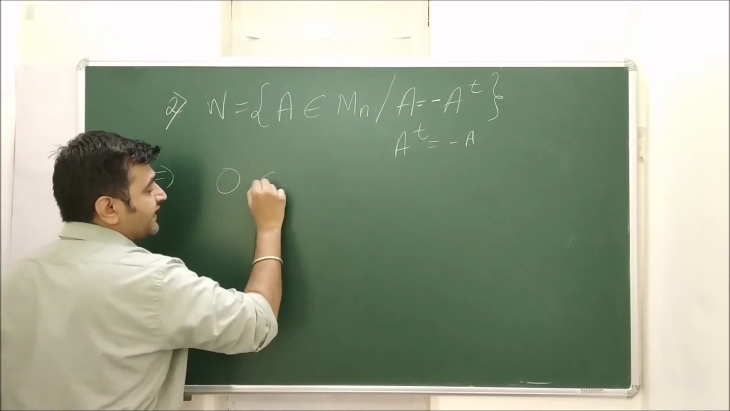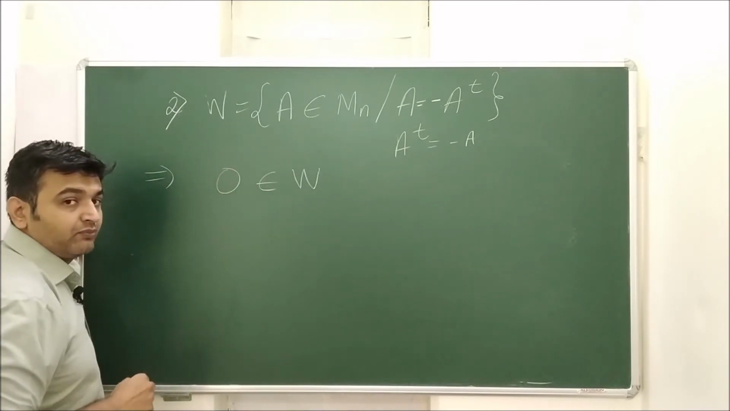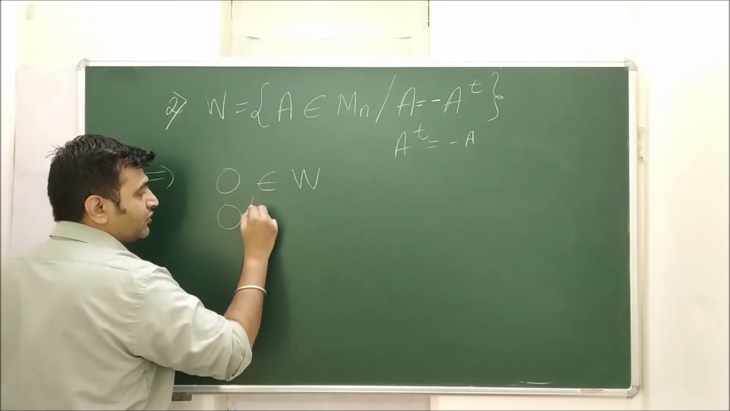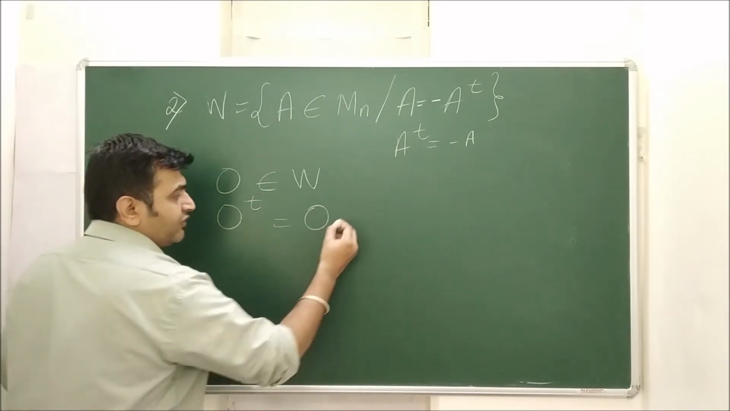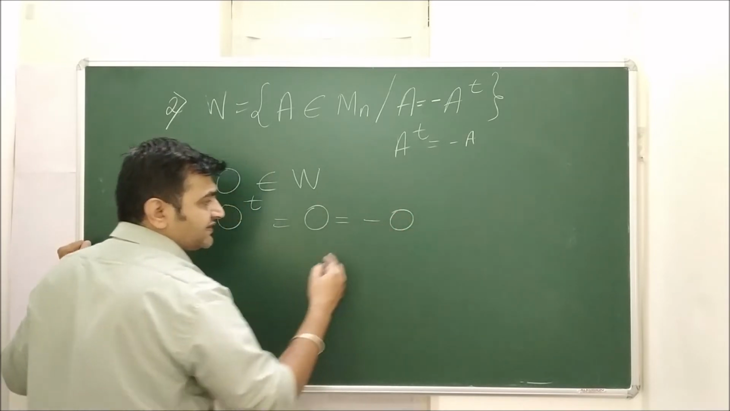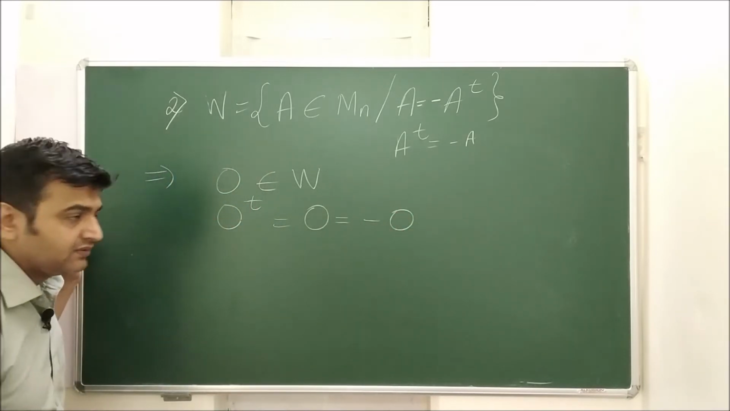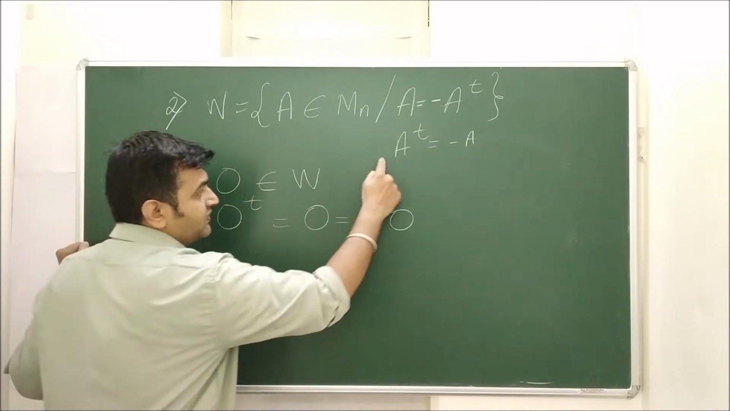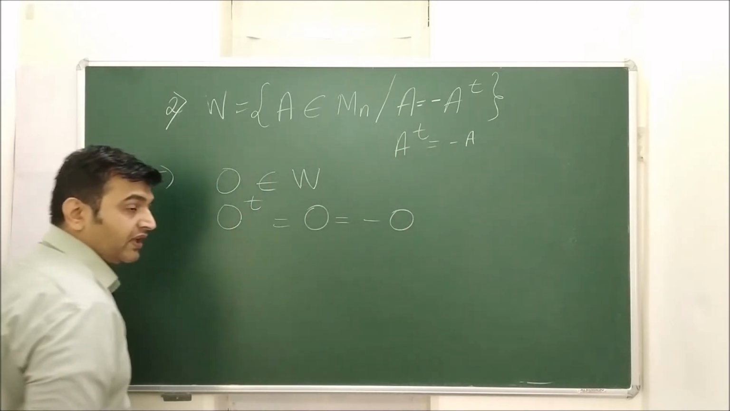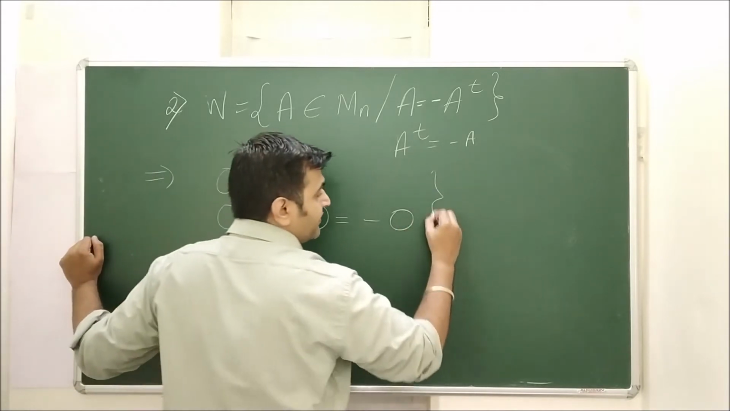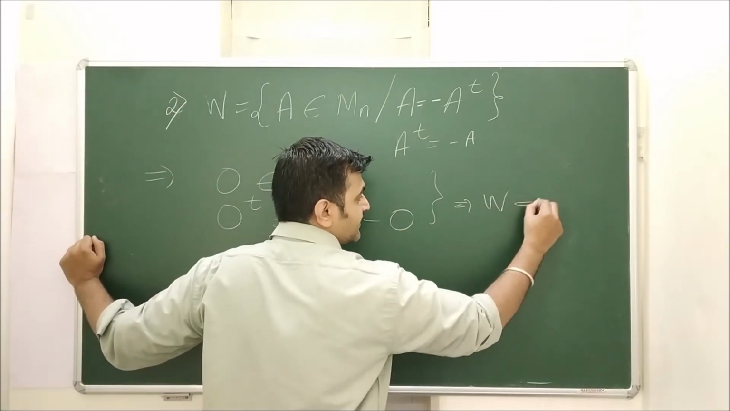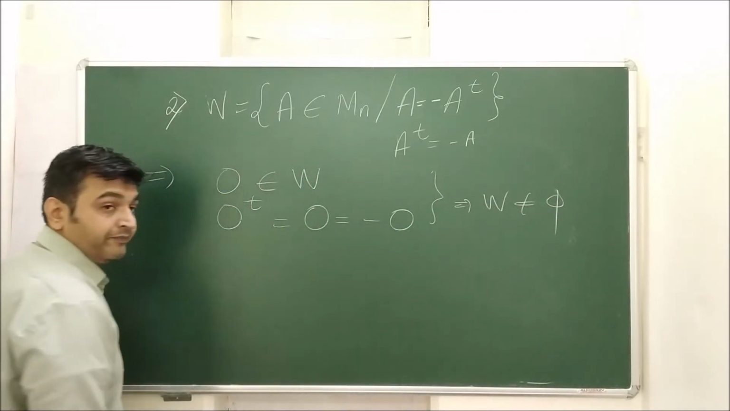And now you can see that the 0 matrix belongs to W. Why? Because what is 0 transpose? It is nothing but the 0 matrix, and when you multiply it with a minus sign, you get the 0 matrix. So therefore 0 transpose is minus of 0. So therefore 0 belongs to W, and this implies your W, this collection, is non-empty.